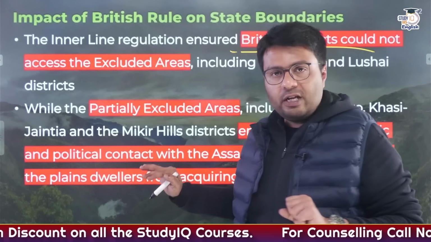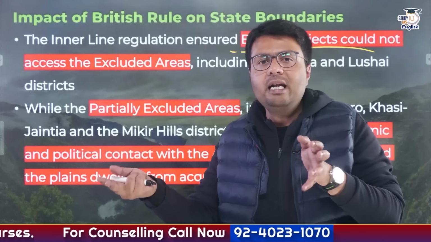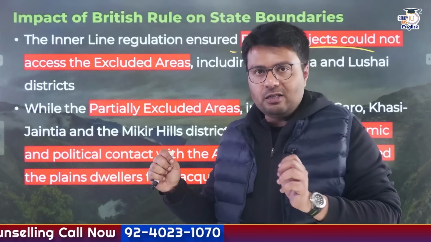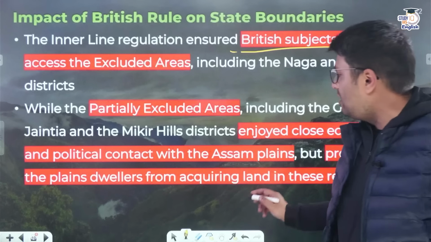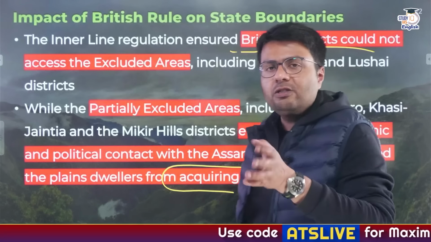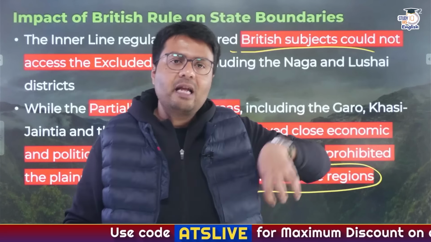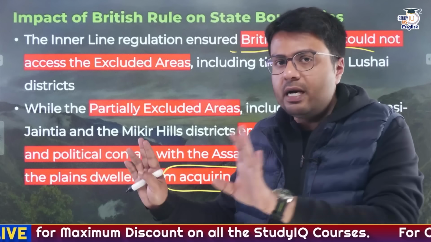Now coming to the partially excluded area. In a partially excluded area, British subjects could socially and economically interact with the subjects living in the partially excluded area. But here, the British subjects, even the plain dwellers, were not allowed to acquire land. So this was a partial restriction imposed on British subjects and valley living people into the hill areas which were categorized as partially excluded areas.